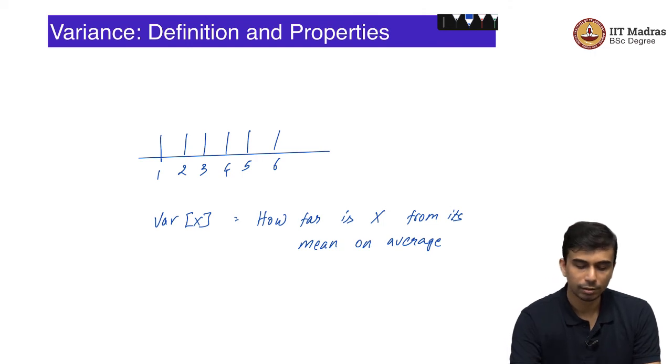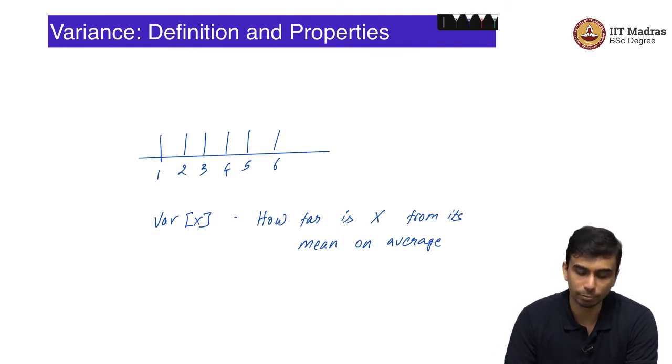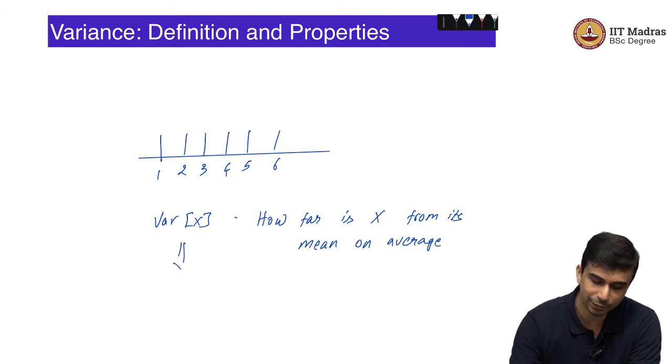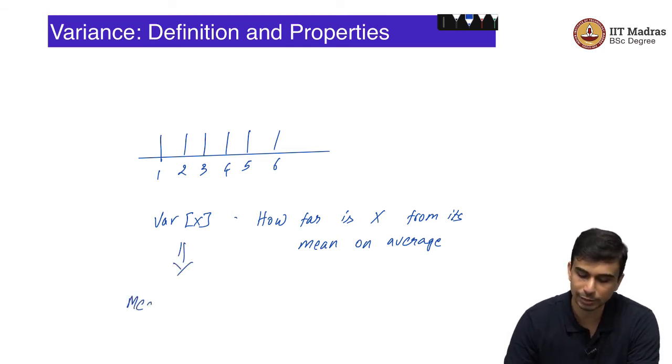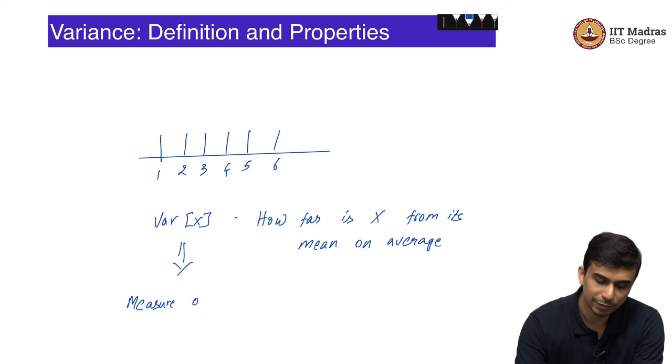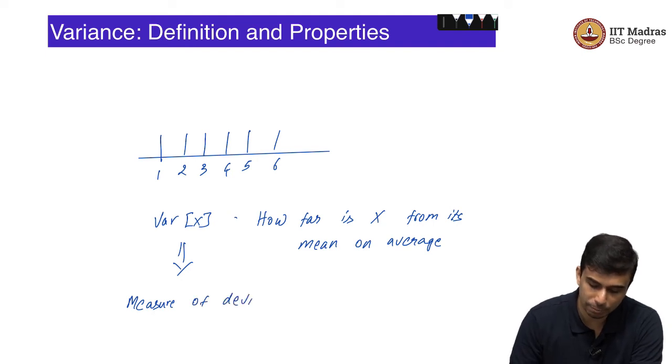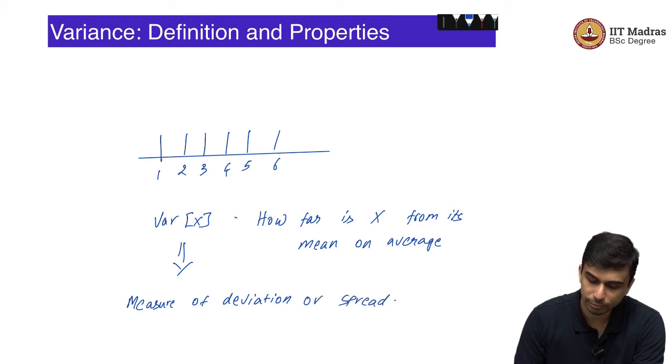So if x was a constant, then x is always equal to its mean. So, it is at a distance of 0 from its mean. So, variance of x effectively captures how far is x from its mean on average. So, variance is said to capture, it is a measure of deviation or spread.